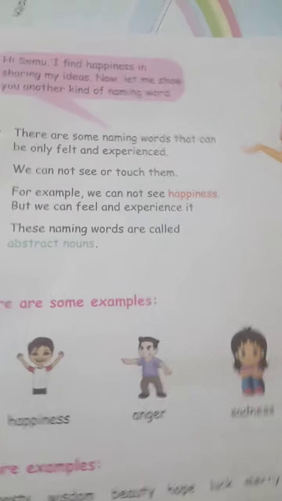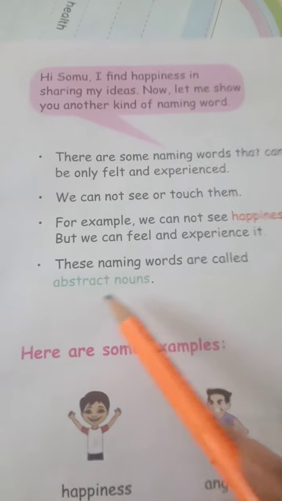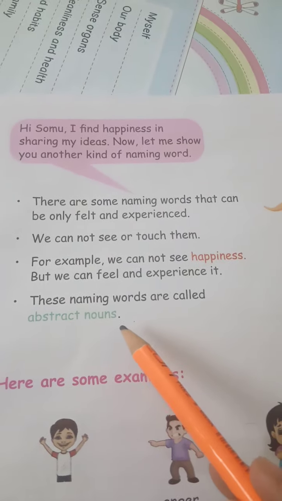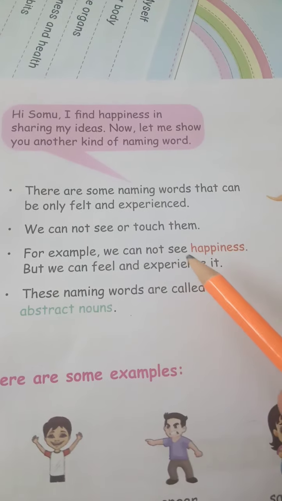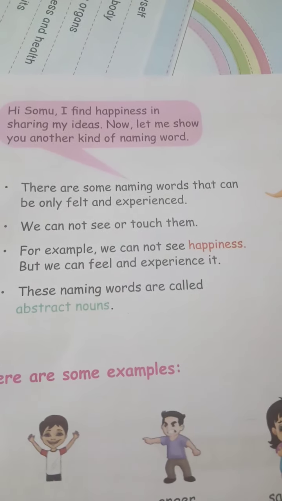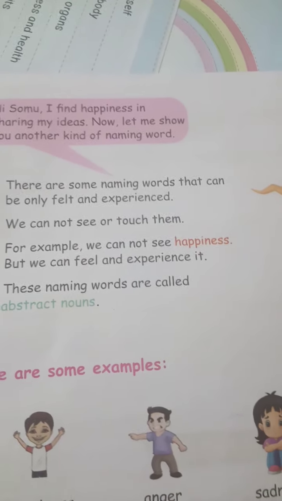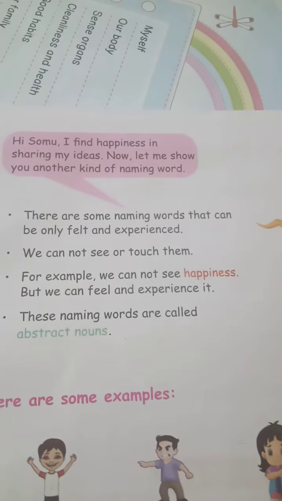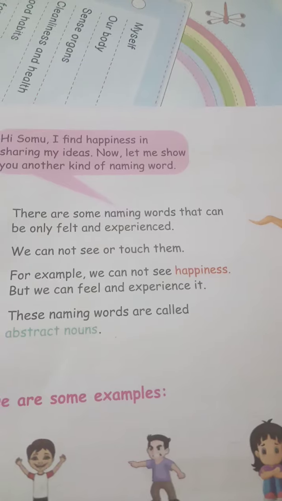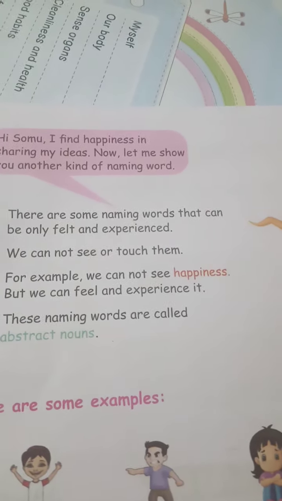Now let us move to the next noun. Abstract noun. What is an abstract noun? An abstract noun is nothing but something you cannot see or touch. For example, we cannot see happiness. When you are happy, how will you express it? I am happy. Can you see happiness? No, but you will express it. So happy is an abstract noun, because an abstract noun can be used to express our feelings and emotions.